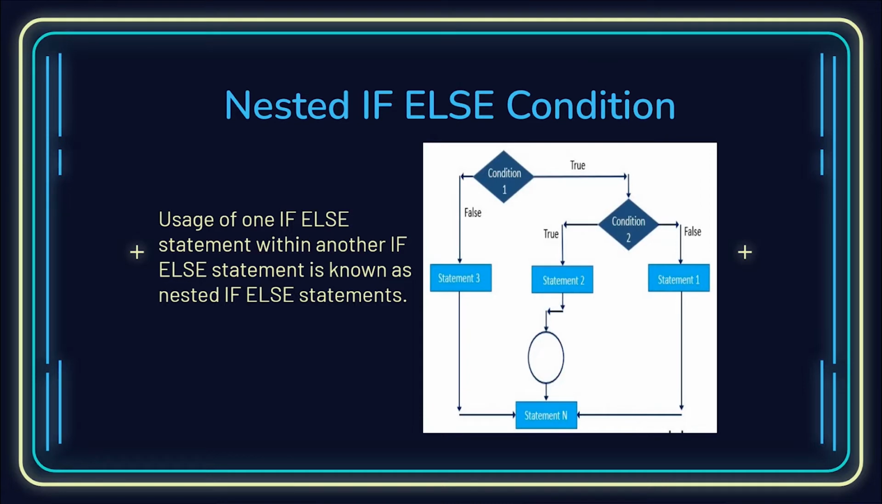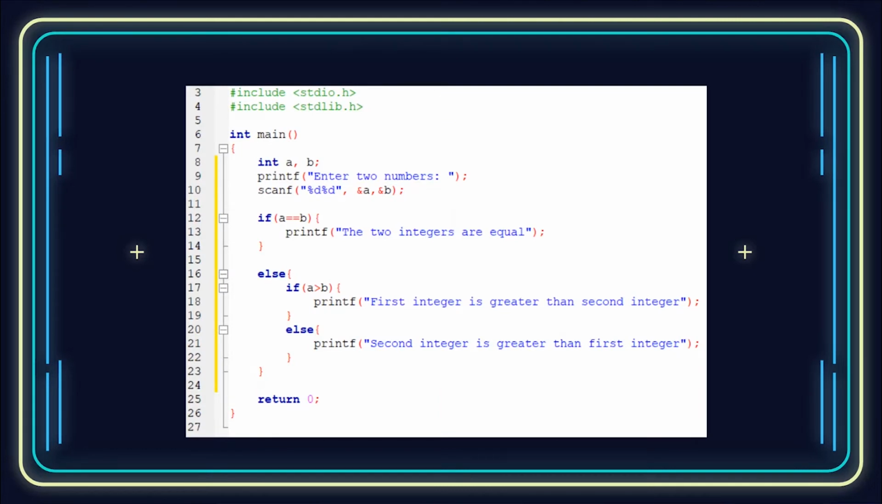So the true or false doesn't necessarily lead us directly to separate blocks of statements. Either one of the conditions, or both of them, may lead to further conditions. But at least one of the true or false parts must lead us to another condition to make it a nested if-else condition. Okay, now moving on to the sample code.